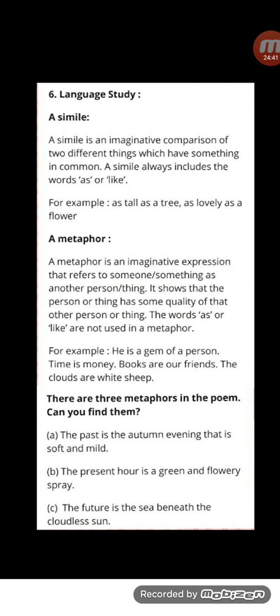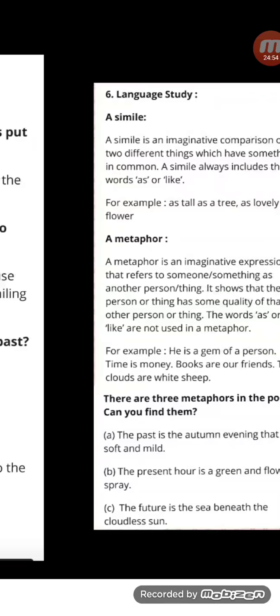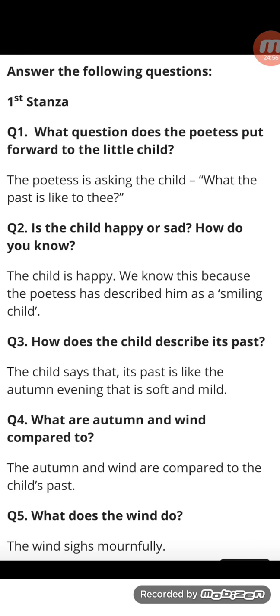And the third one is the future is the sea beneath the cloudless sun. So, I hope you have understood this. Shall we move on to some additional question answers which will help you to understand the poem much, much better?